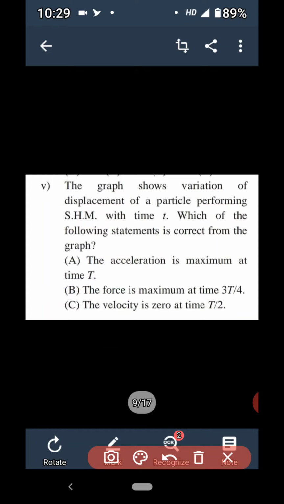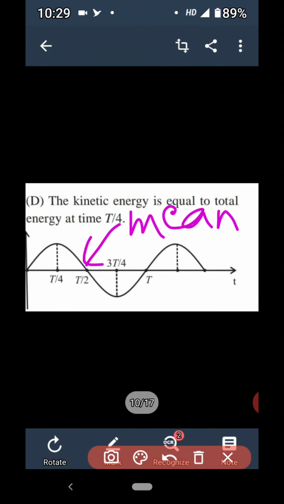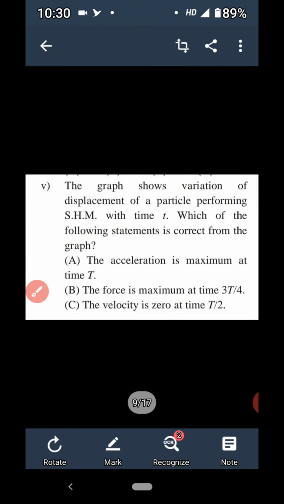What is the third option? C. The velocity is 0 at t/2. Where is the particle at t/2? Here is the particle, means it is at mean position. At mean position, velocity is maximum. We have just seen. So therefore, here the statement is velocity is 0 at mean position. So this statement is wrong.